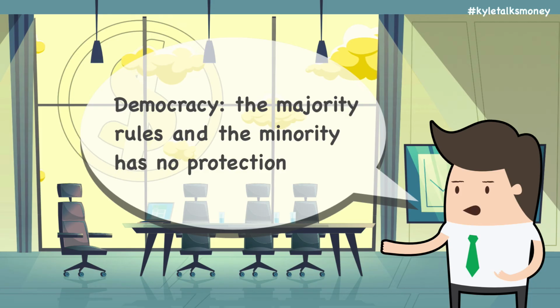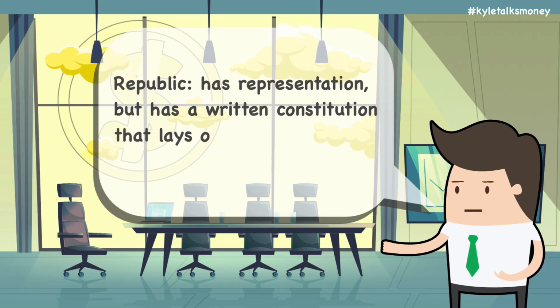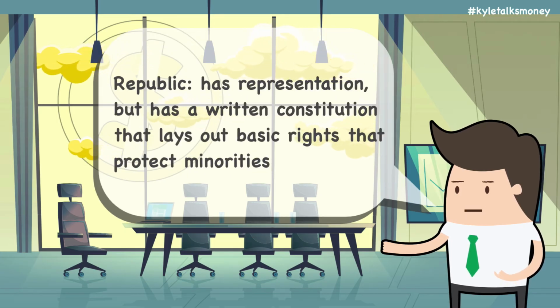Democracies are ruled by the majority. In a democracy, an individual and any group of individuals composing any minority have no protection against the power of the majority. A republic is similar to a representative democracy, except it has a written constitution of basic rights that protect the minority from being completely unrepresented or abused by the majority.